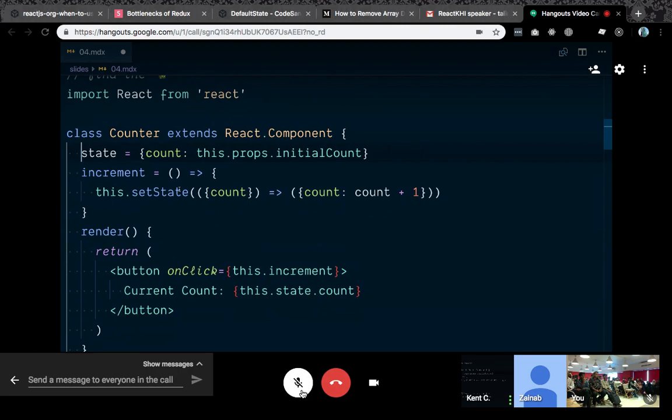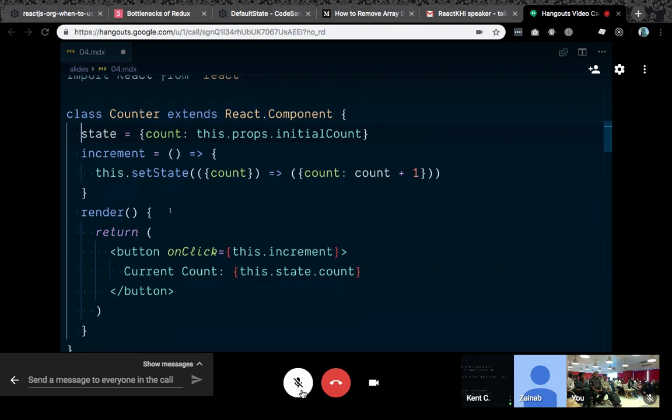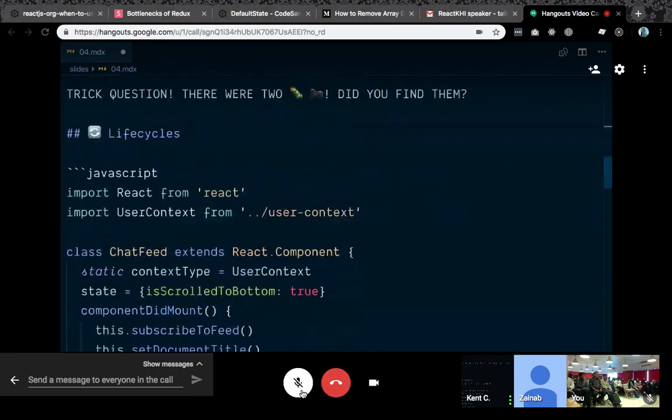That said, it would be cool if there was less of the weirdness of JavaScript that I had to understand to be able to use React effectively. So that is one of the reasons why I like hooks, and we'll take a look at how hooks simplify this a lot here in a bit. But let's look at another problem.